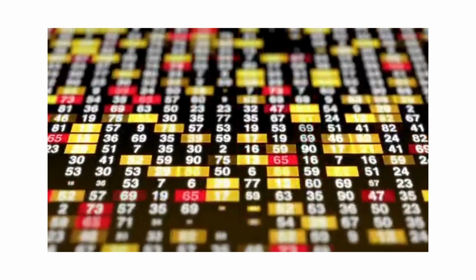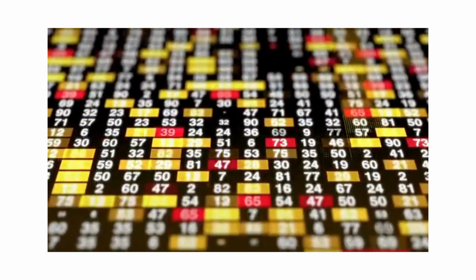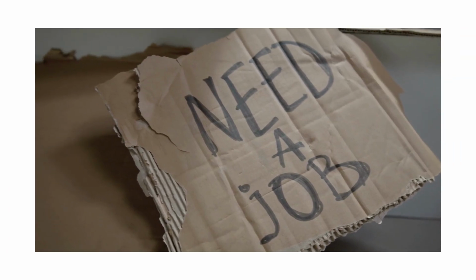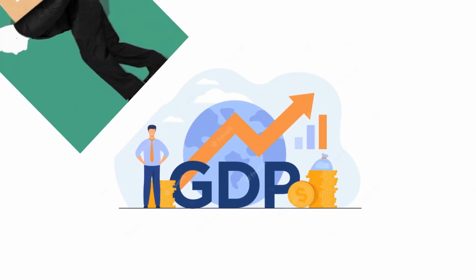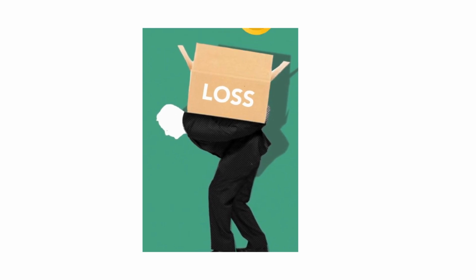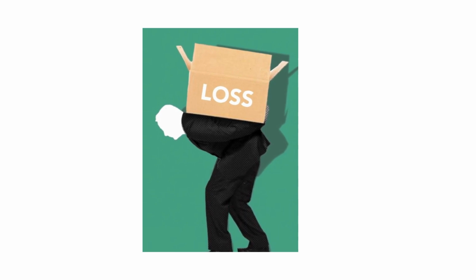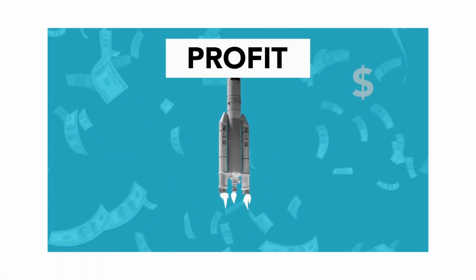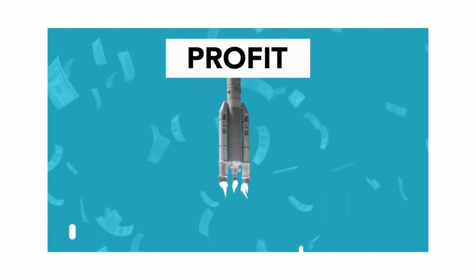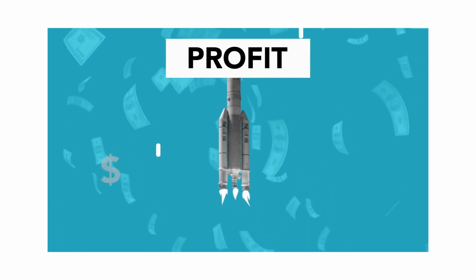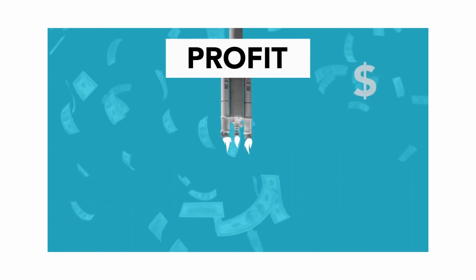The first point is economic conditions. Economic conditions such as inflation, unemployment, and GDP growth can have a significant impact on the stock market. For example, if inflation is high and the economy is slowing down, it can cause stocks to decline as investors become worried about future growth. On the other hand, a strong economy with low unemployment and robust GDP growth can boost investor confidence and drive stock prices higher.